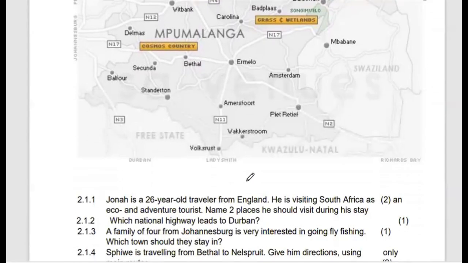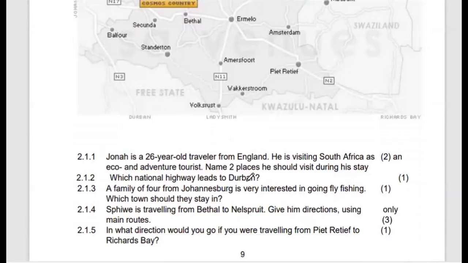Now, let's go straight to the questions. So we have Jonah, who is a 26-year-old traveler from England. He is visiting South Africa as an eco and adventure tourist. Name 2 places he should visit during his stay.